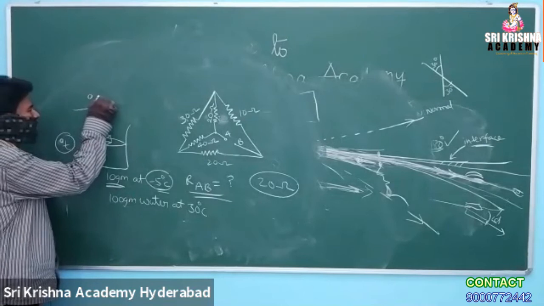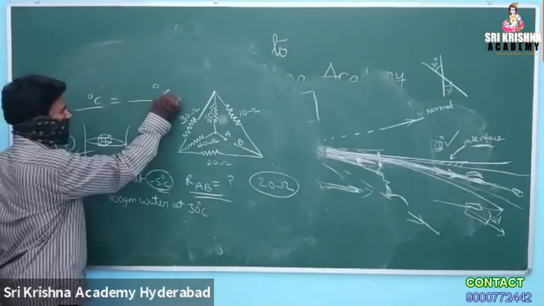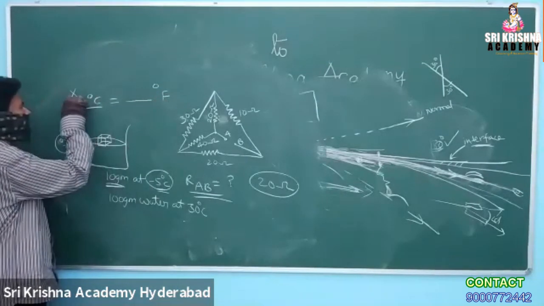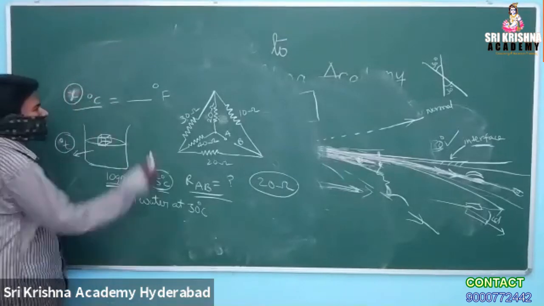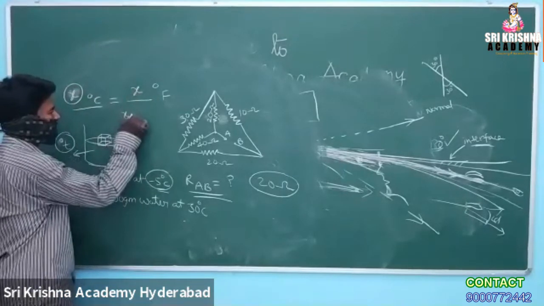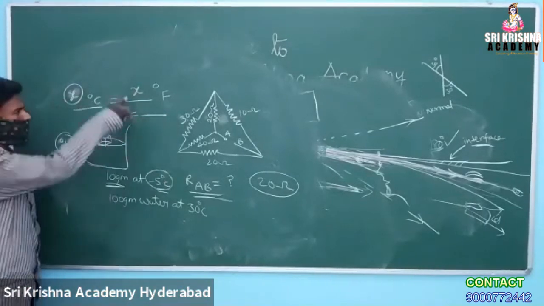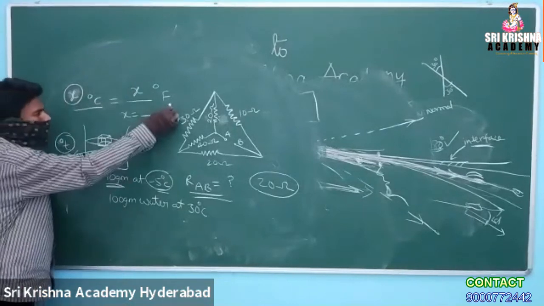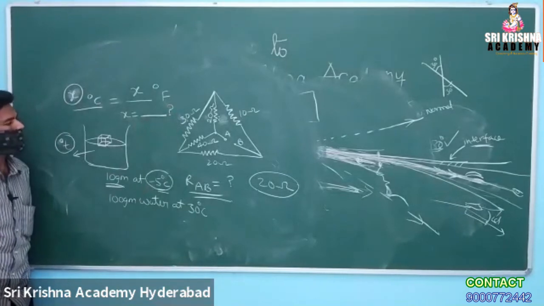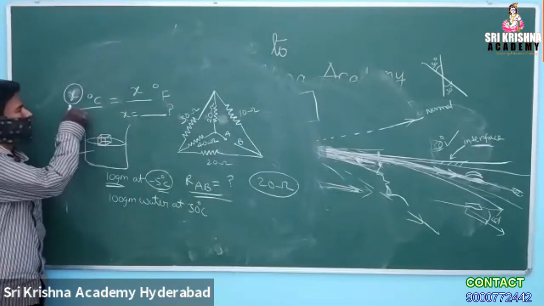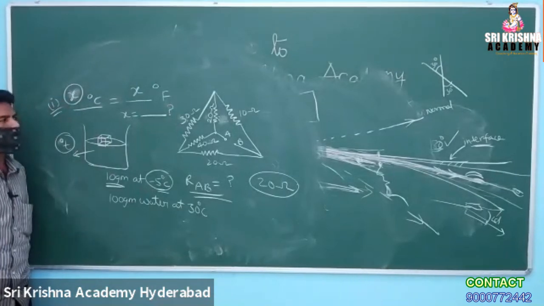Dash degrees centigrade is equal to dash degrees Fahrenheit. Let it be some x degrees centigrade is equal to some x degrees Fahrenheit. X is equal to how much? Neha, what is your answer? So before solving this, please try to tell the answer. What is X?